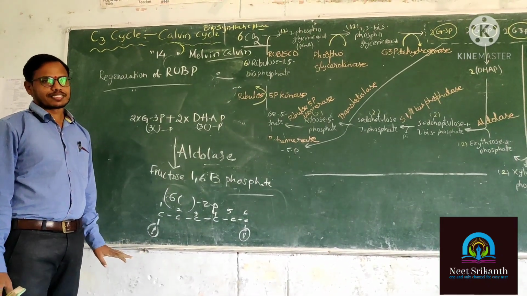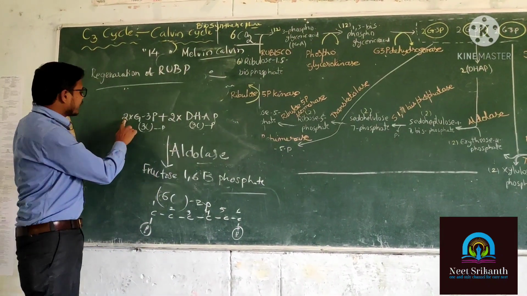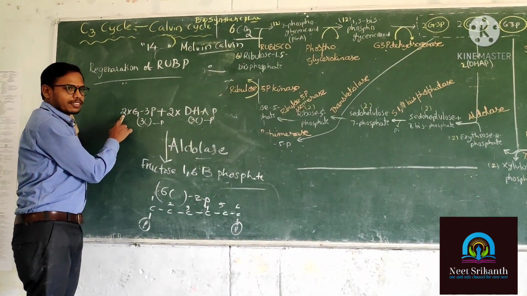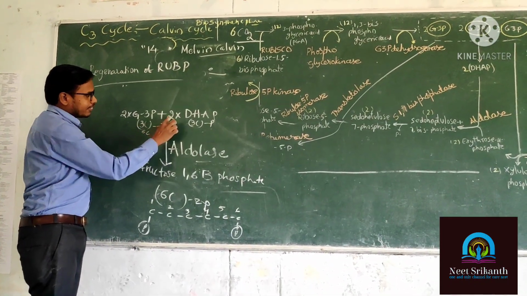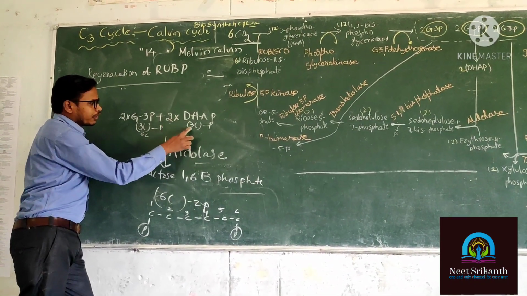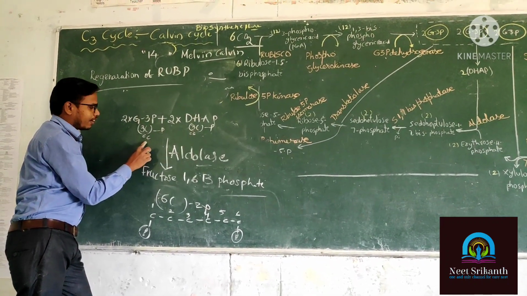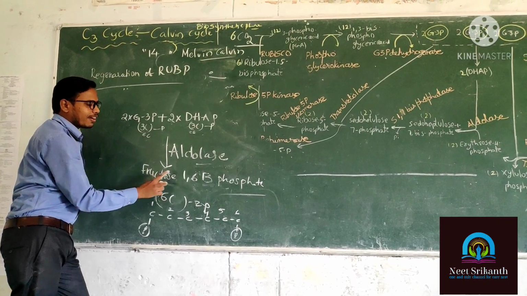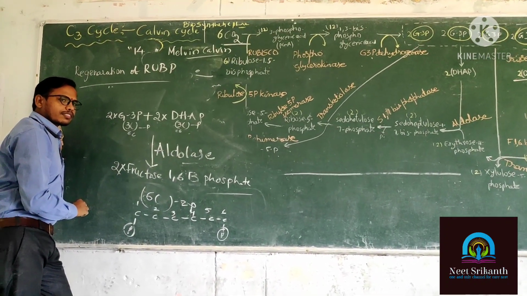Is it clear? Okay. Now I am asking. How many molecules of G3P are there? 2. So 2 into 3 is equal to 6. Here 6 carbons are there. Here also DHAP 2. 2 into 3 is equal to 6. So 6 plus 6, how many? 12. So how many molecules of fructose 1,6 bisphosphate are going to be produced? 2.